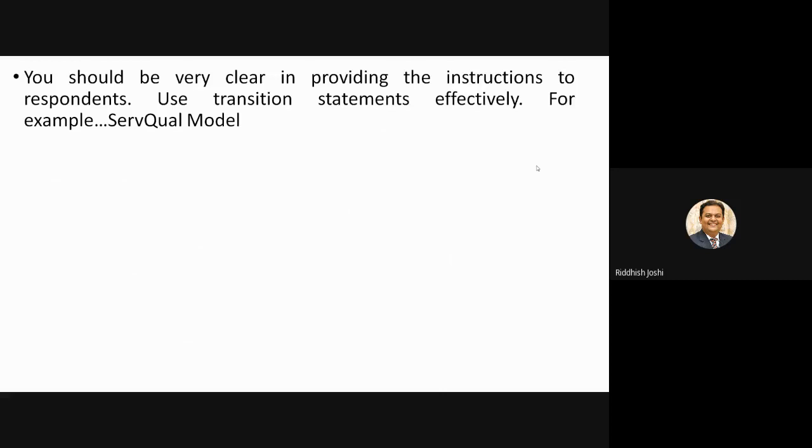You should be very clear in providing the instruction to the respondents. If you remember, I explained something with respect to transition statements when we talk about the sequence of the questions. You should use these transition statements effectively, right? I would like to give you an example of the service quality model. Right, the service quality model, also known as the SERVQUAL model, is very popularly used by marketers in measuring